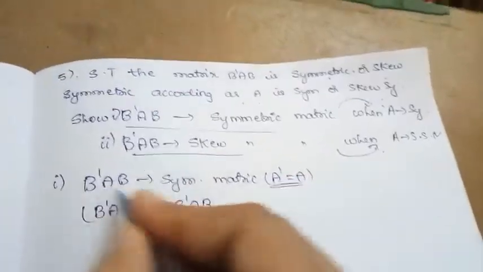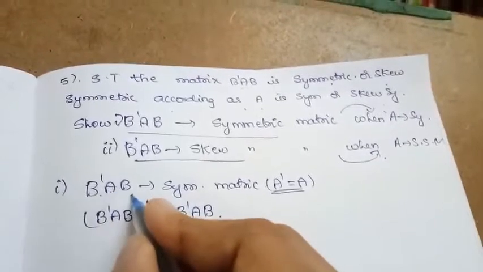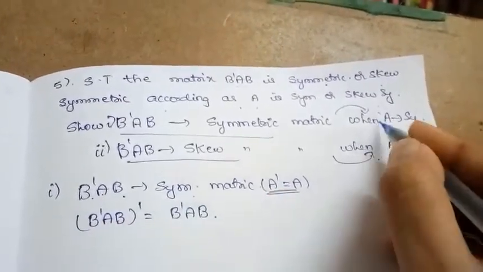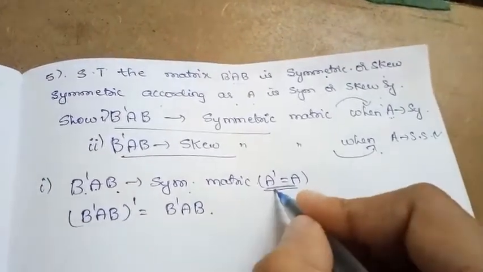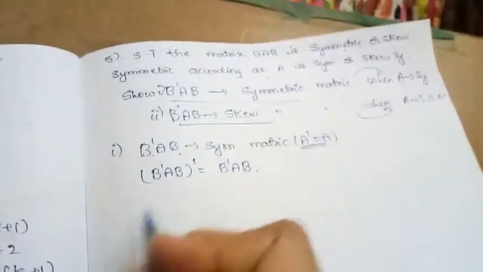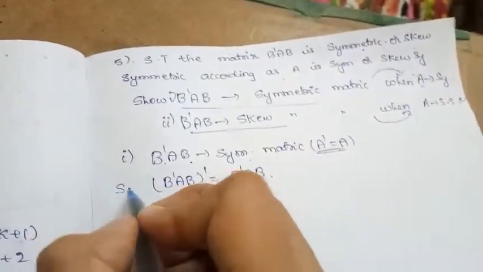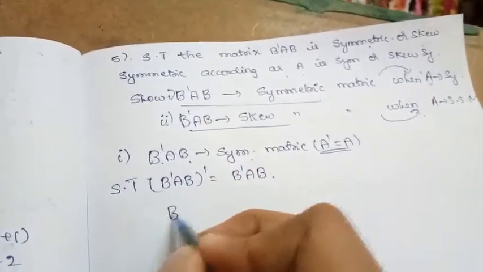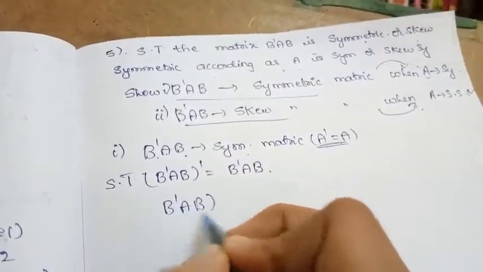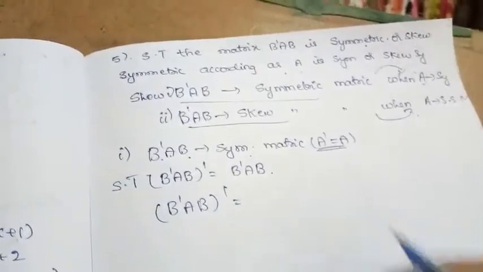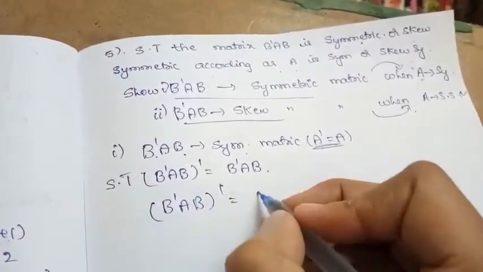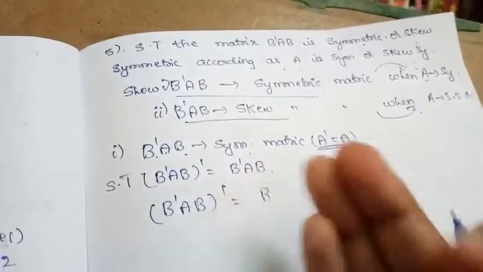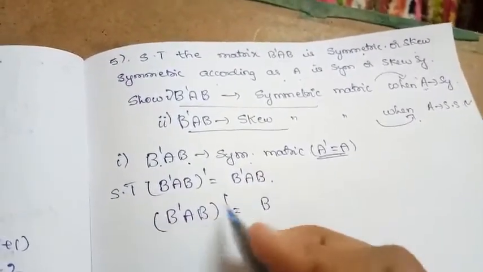Okay, but when they are saying B transpose AB is a symmetric matrix, the condition is A is symmetric. What does A is symmetric imply? A transpose is equal to A. Now we need to show this one. Now let us consider LHS, B transpose AB whole transpose. According to the definition, the transpose goes in the backward direction.